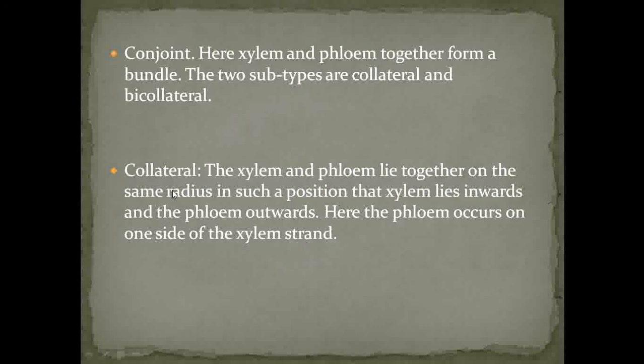In collateral, the xylem and phloem lie together on the same radius, where the xylem lies inwards and the phloem outwards. So this is called a collateral vascular bundle.